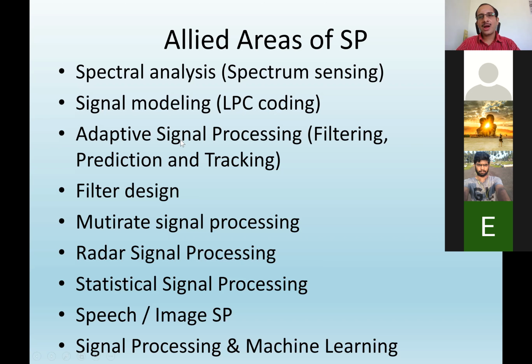Similarly, there is another area in signal processing referred to as adaptive signal processing. So if I want to adapt any of the signal processing tasks in real applications or real-time applications, what will happen is, from time to time the things will keep changing. So I should adjust my signal parameters or the control parameters or the filter parameters or the system parameters based on the dynamics of the overall system and the signals that come in. So that is dealt with in adaptive signal processing.